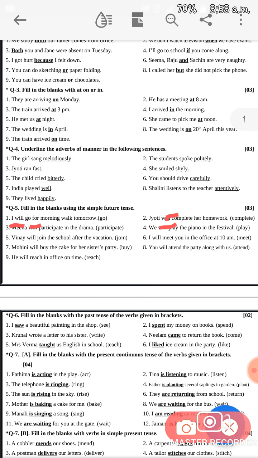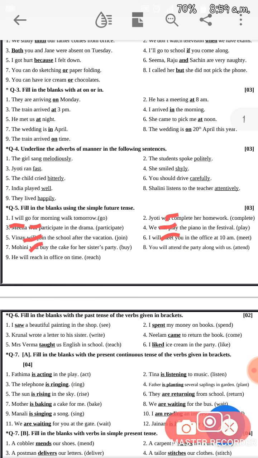Fifth number, Vinay will join the school after the vacation. So answer is will join. Sixth number, I will meet you in the office at 10 a.m. So answer is will meet. Seventh number, Mohini will buy the cake for her sister's party. So answer is will buy.